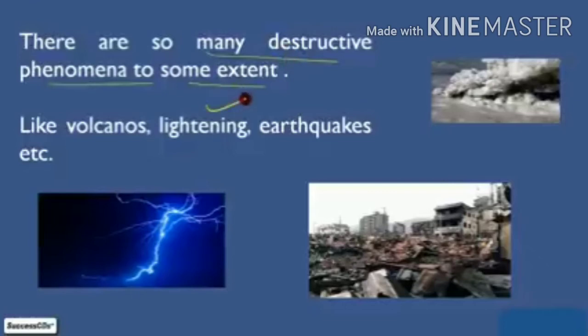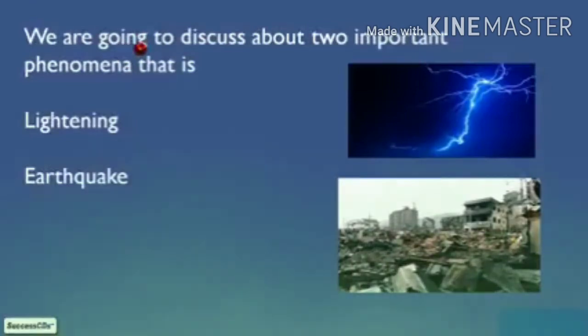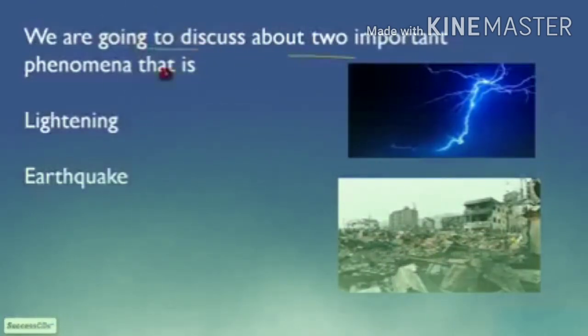Okay, and these natural phenomena cause major damage. Here you can see this is a volcanic eruption, this is an earthquake, and this is lightning. So there are so many natural phenomena that are very dangerous and cause huge damage. We are going to discuss two important phenomena in this lesson, lightning and earthquake.